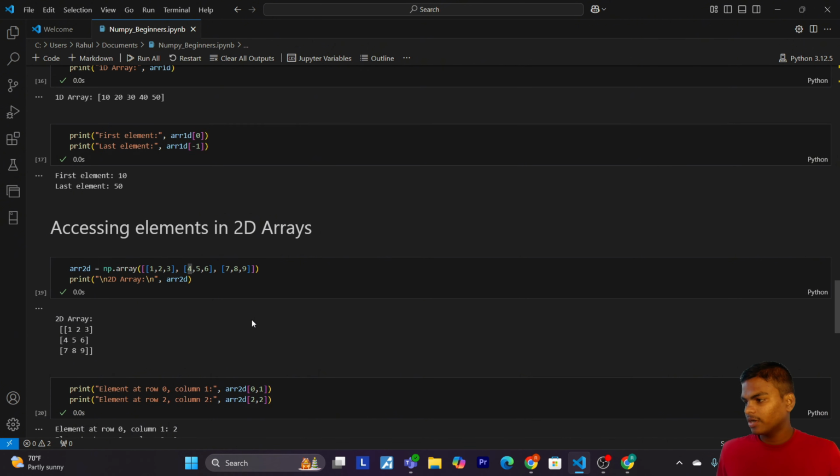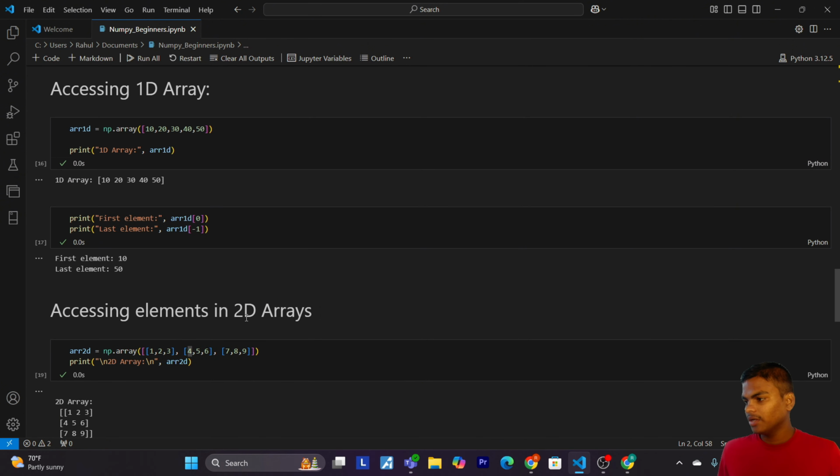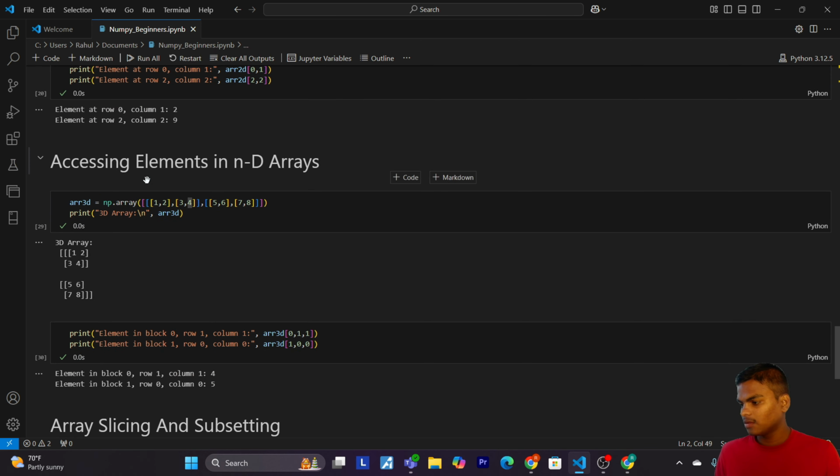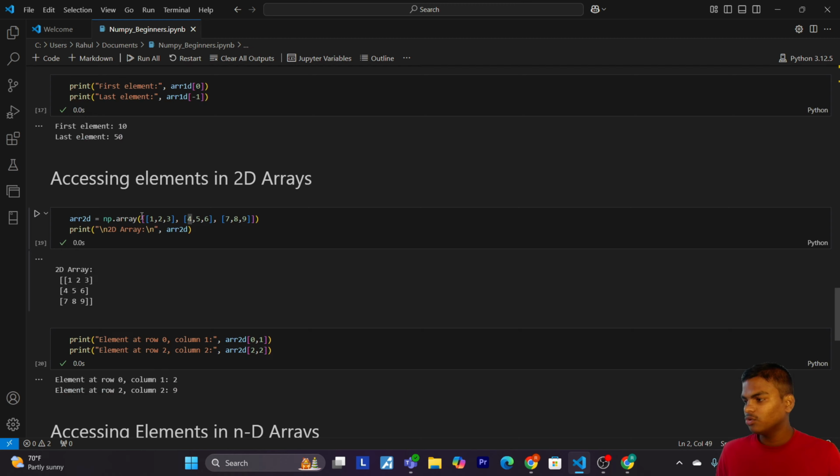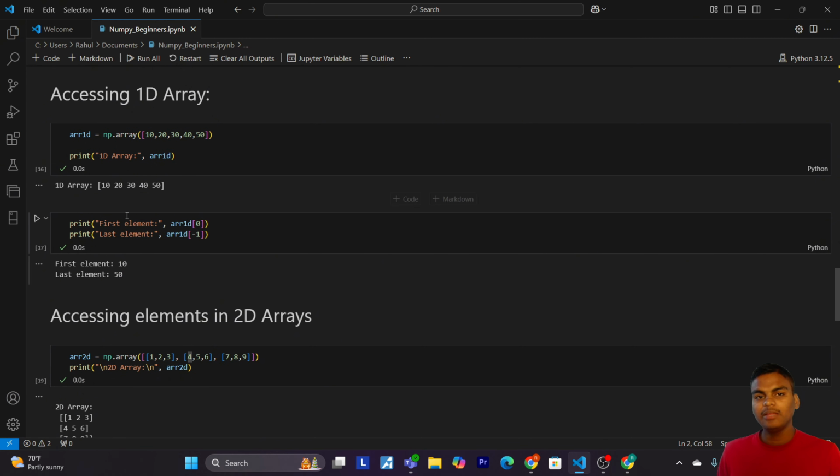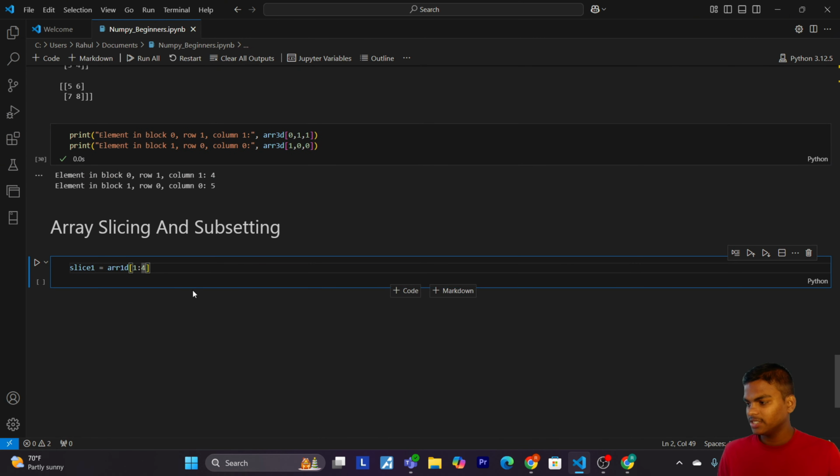So here we have our 1D array. Okay, as you can see, so it will, I think, give from 20 to 40. No, from index 1 it will give 20 and 30, those elements we will get. Okay, let's see.